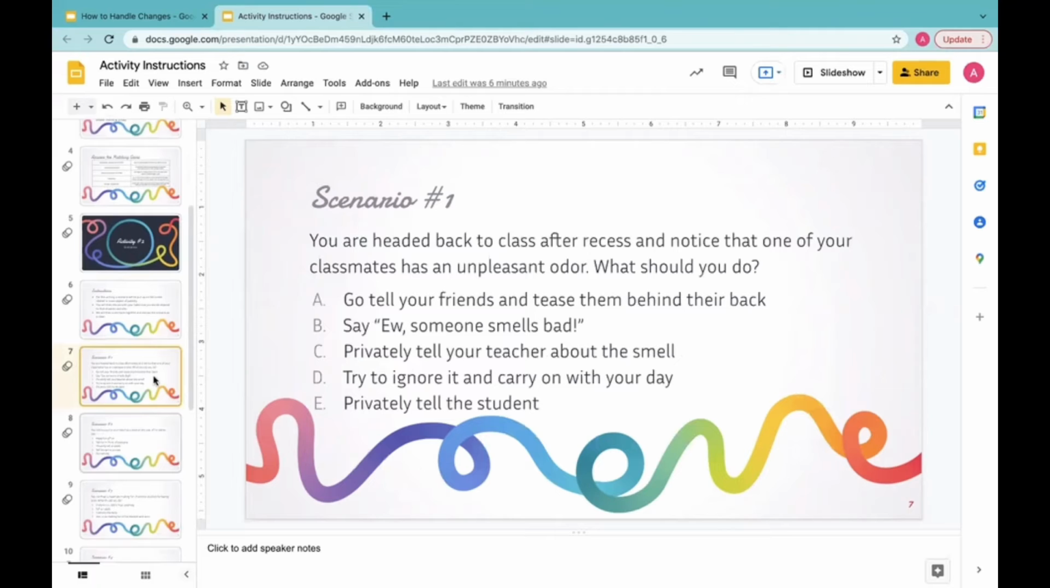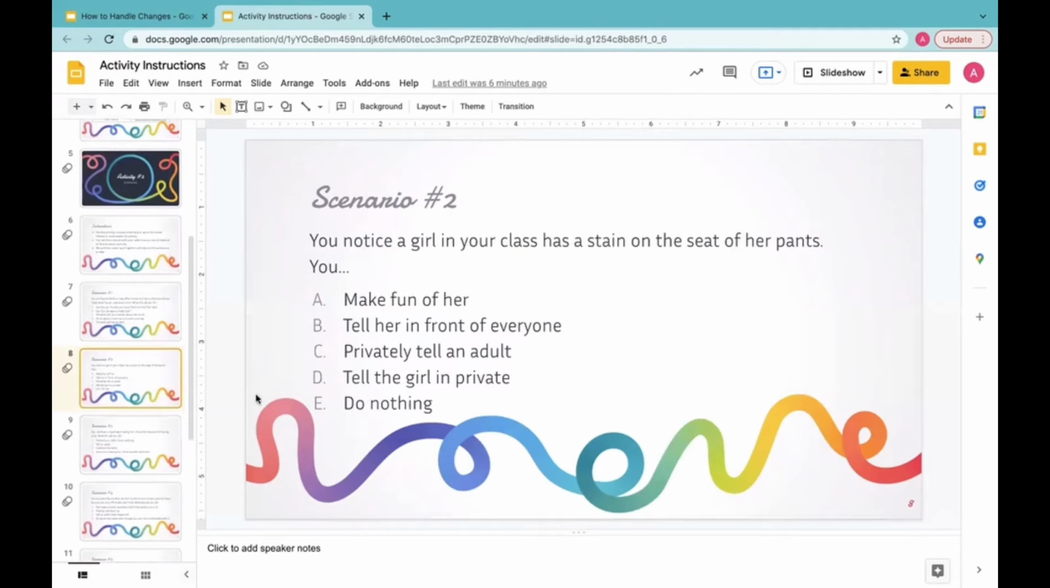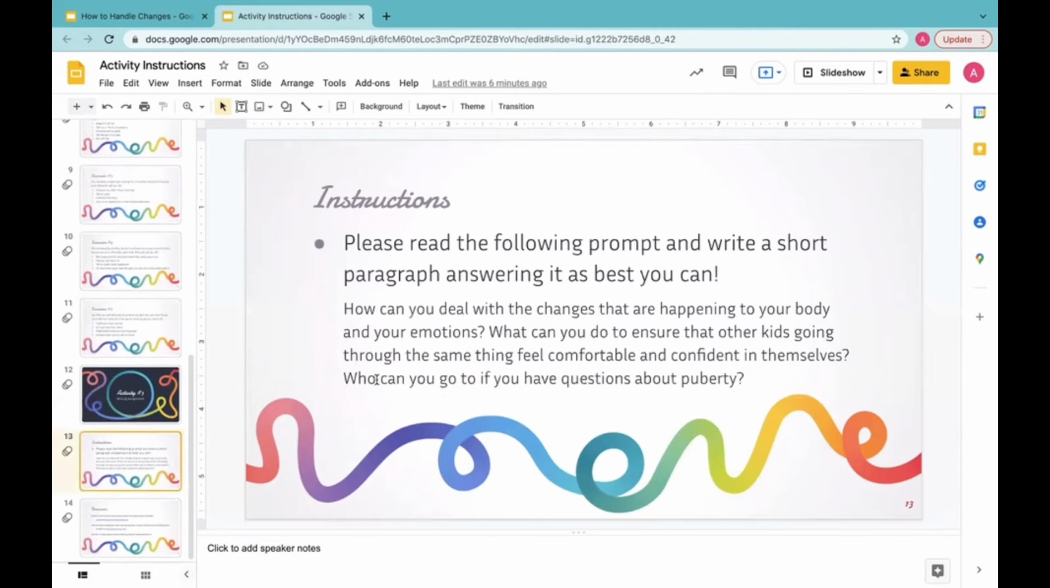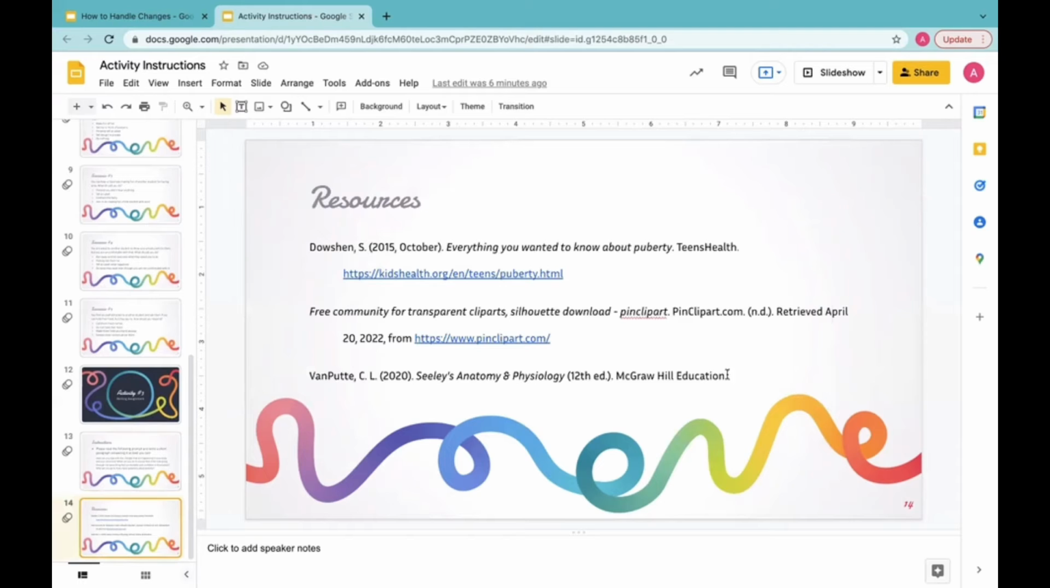We have 5 different scenarios with 4 to 5 answer choices for each, so the students can read the scenario and then choose one of these answer choices. Lastly, we have the writing assignment with the prompt, and the students are going to get 5 to 8 minutes to write a short paragraph answering it as best as they can. These are some of the resources we used for our activities. As far as other materials, this is all that we're going to provide. The students would just need to bring usual school supplies like pens, paper, and pencils for the writing assignment at the very end.